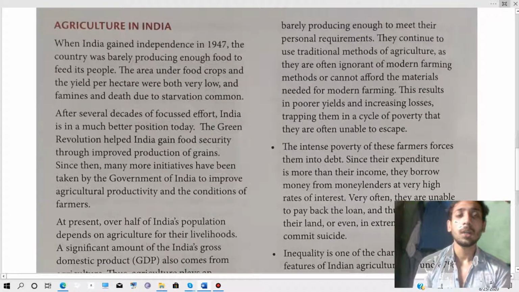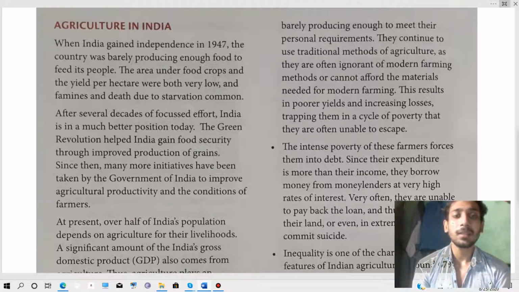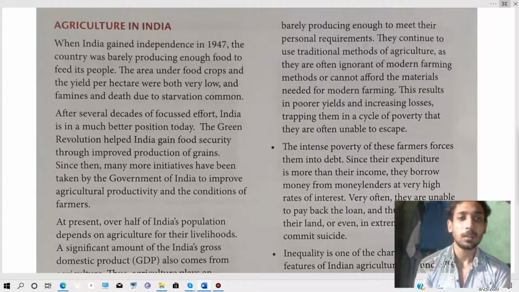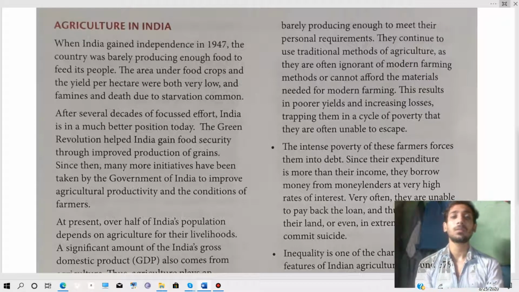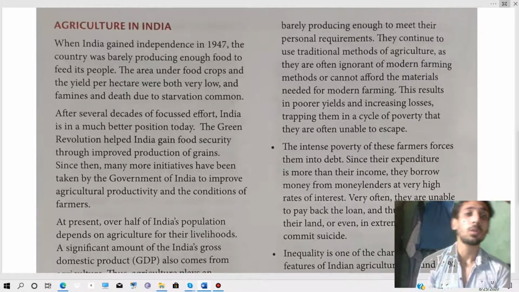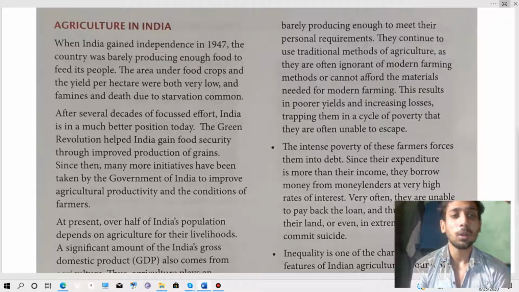Then we are going to learn about agriculture in India. When India gained independence in 1947, the country was barely producing enough food to feed its people. Means in 1947, when India got independence, we didn't have that many facilities to grow more crops. The area under food crops and yield per hectare were both very low, and famines and death due to starvation were common.